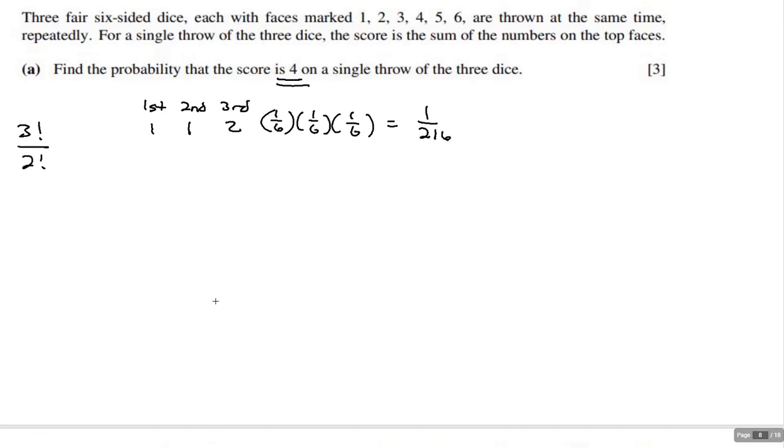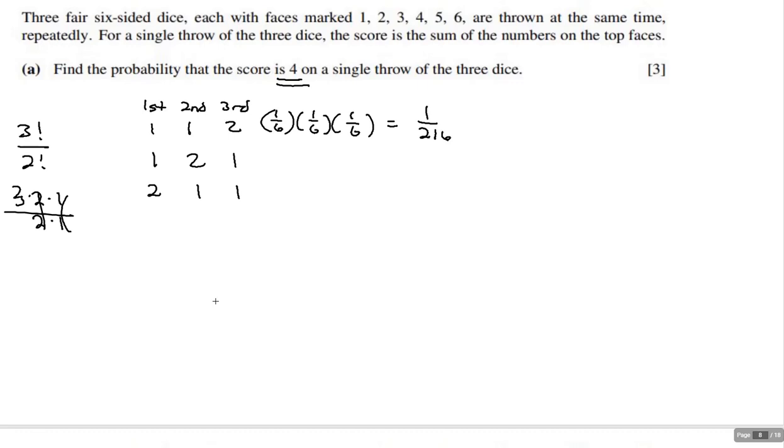It's 3 times 2 times 1 divided by 2 times 1. There are 3 different ways this can happen, and it's pretty simple if you can see it. If the first was a 1, the second a 2, and the third a 1, or the first a 2, the second a 1, and the third a 1, those are the only ways I can get a 4.